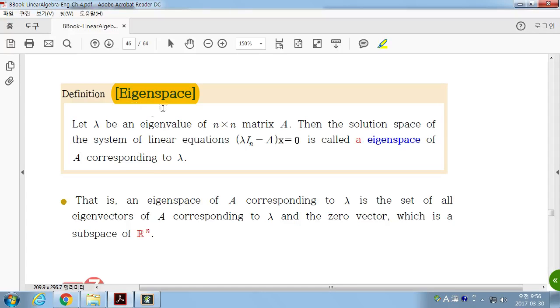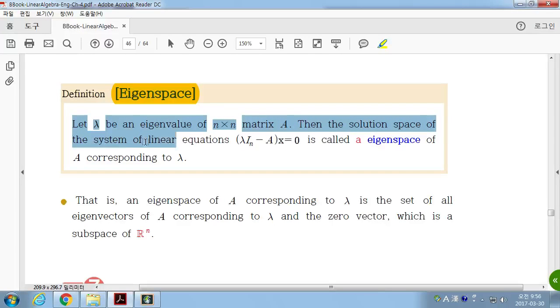그러면 그 명령어가 의미하는 바를 이제 완전히 이해할 수 있지. 오케이. Eigenspace. Let lambda be an eigenvalue of an n by n matrix A. Then the solution space of the system of linear equations (lambda I minus A)x = 0 is called the eigenspace of A corresponding to lambda. The solution space of this is called the eigenspace of A corresponding to lambda. 오케이?